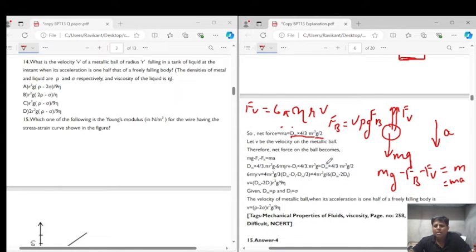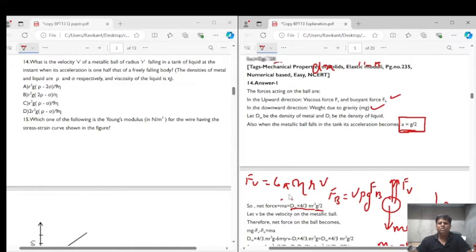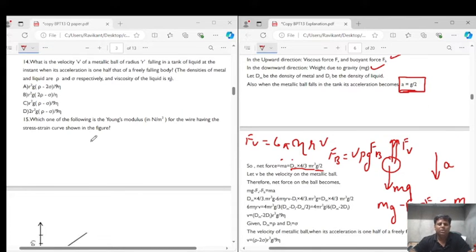and g. Solving this, we get v is equal to (dm minus 2 times dl) into r square g upon 9 eta. dm is rho and dl is sigma. So putting these values, we get v is equal to (rho minus 2 sigma) r square g upon 9 eta, which is in your option 1, right? So the correct answer for question number 14 is option 1.